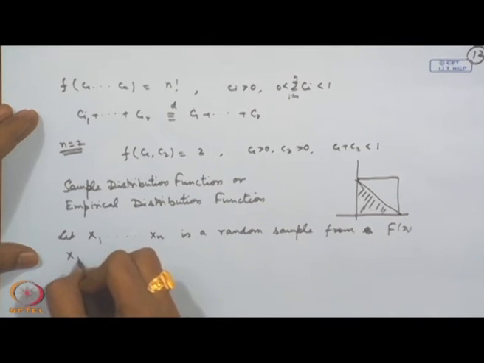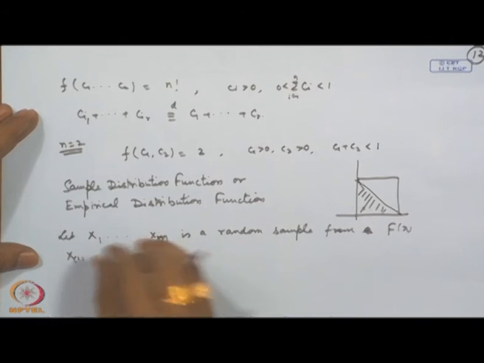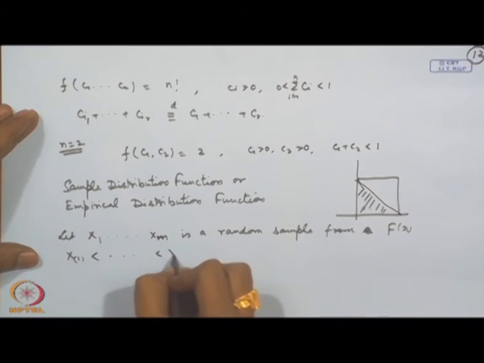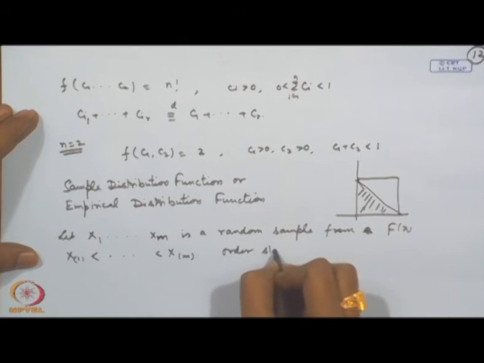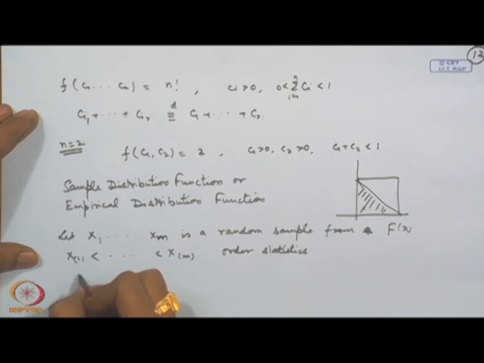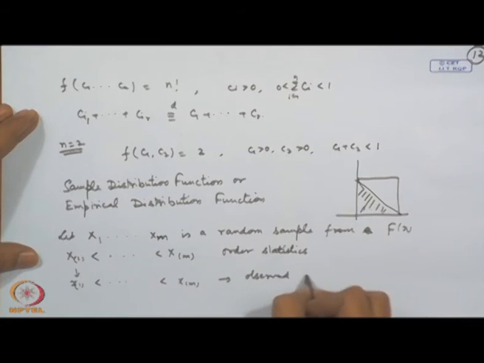Now, in place of m, let me put n here, because I will be using m and n interchangeably. Let us consider the order statistics X(1), X(2), ..., X(m). And now, based on the observed values, I use the small caps here. These are the observed order statistics.